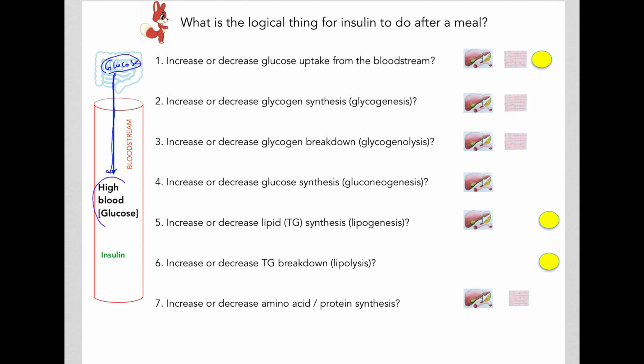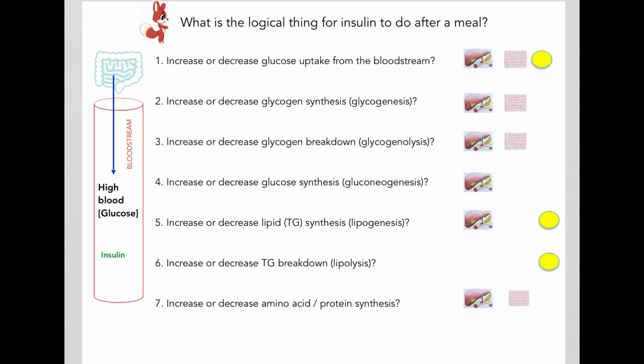So your blood glucose concentration will be higher than normal, probably around 140, 150 milligrams per deciliter. That would trigger the release of insulin by your pancreatic beta cells. So under these conditions, what do you think is the logical thing for insulin to do to your body?